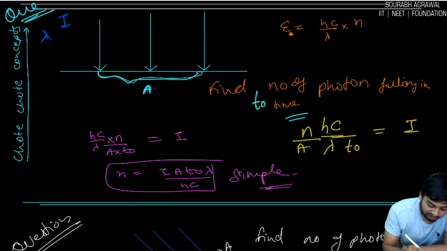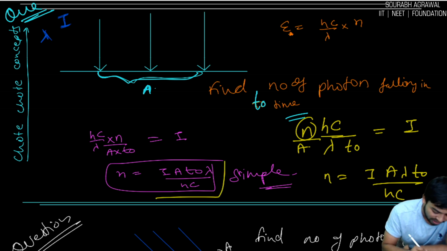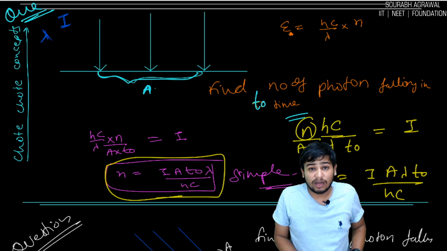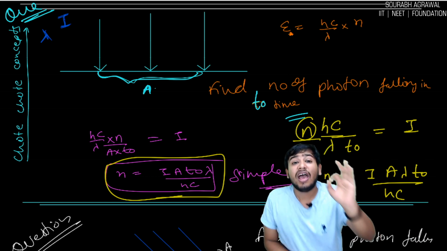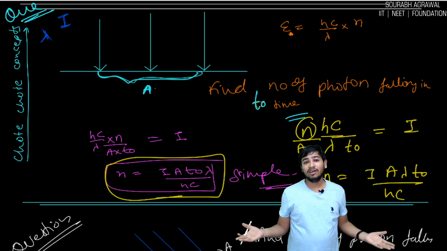So what we want is n. Just take everything there. So n is equal to IA lambda T naught by Hc. Hooray! We got the same answer. Are you getting my point? Is it difficult? No. Very easy. Very good.